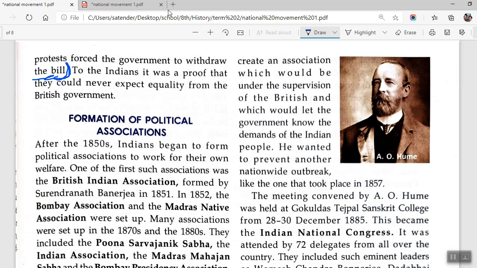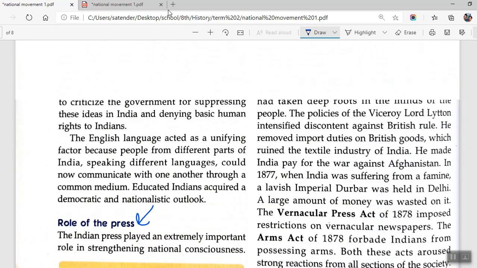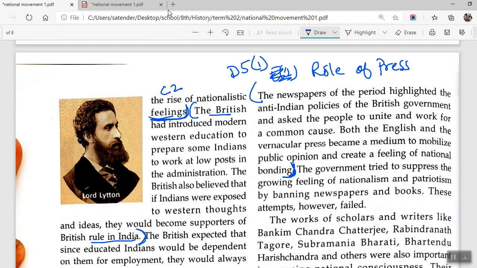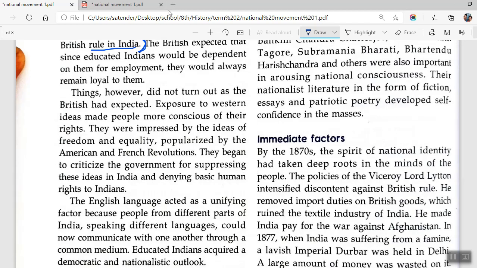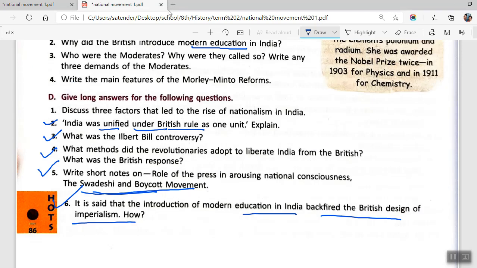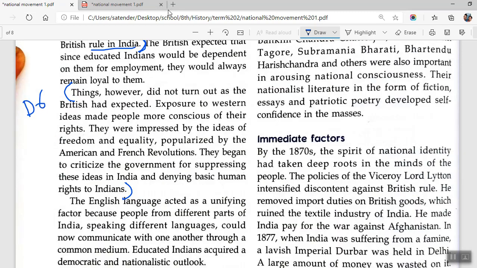Hold on a second. We had a paragraph related to language. Okay, this is the paragraph. Things, however, did not turn out as the British had expected. Exposure to Western ideas, they were impressed by the ideas, they began to criticize. Okay, you'll be writing this and this. This is your answer to D6. You'll be writing this complete paragraph.